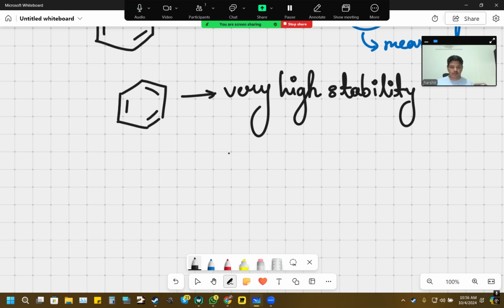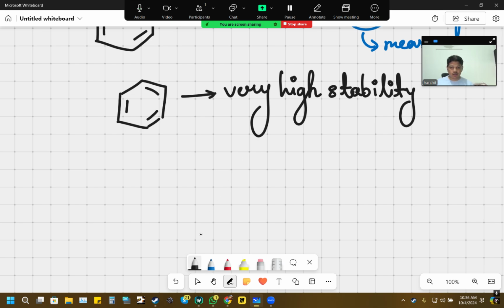Now the question is, how does it have very high stability? Unlike cyclohexatriene, cyclohexane is not at all very stable. It can undergo reactions very quickly. Benzene can also undergo reactions, but they're not necessarily like the bond breaking ones. There are some other reactions which it can undergo.